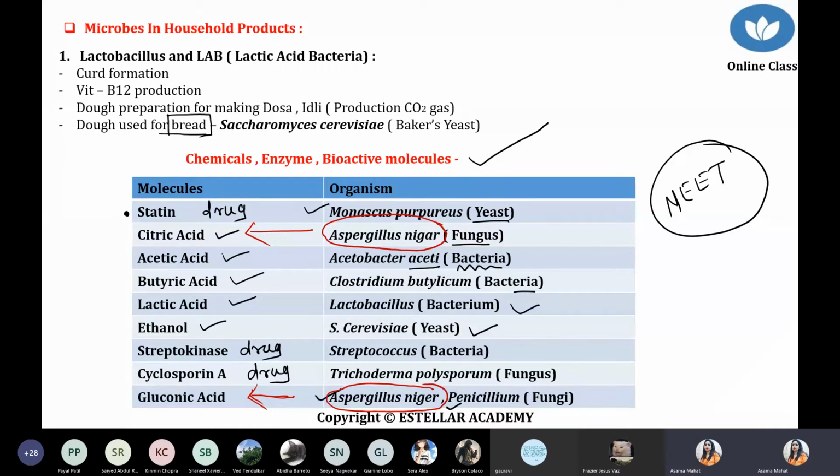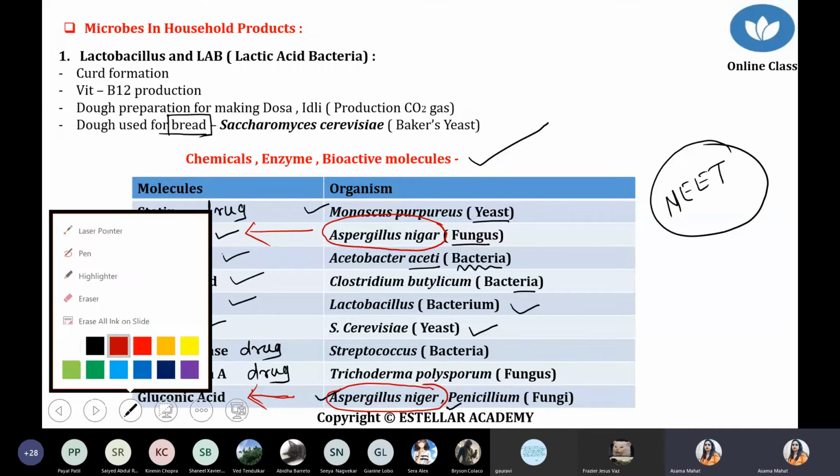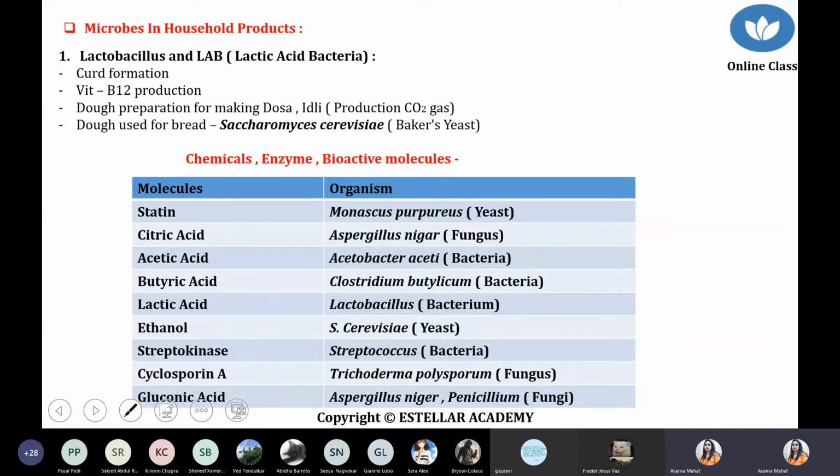You have to recall this chart again and again. In 2022, two questions came from this chart. Can you imagine? Just by learning this table, you get 8 marks easily.